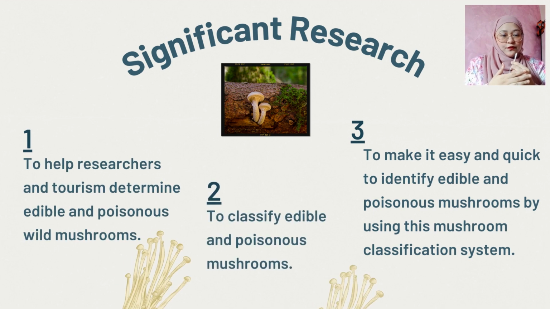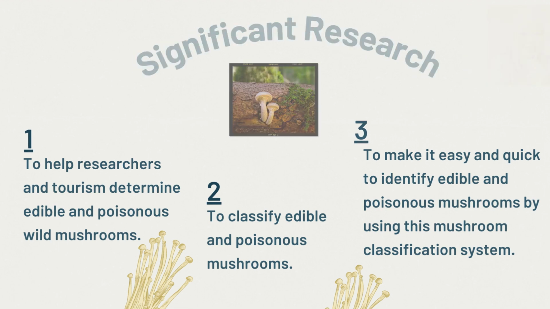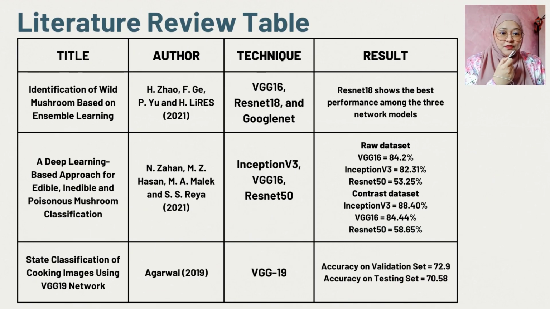Okay, so next we move to significance of research. The first one is to help researchers or tourists determine the edible and the poisonous wild mushrooms. The second one is to classify edible and poisonous mushrooms. And the last one is to make it easy and quick to identify the edible and poisonous mushrooms by using this mushroom classification system.